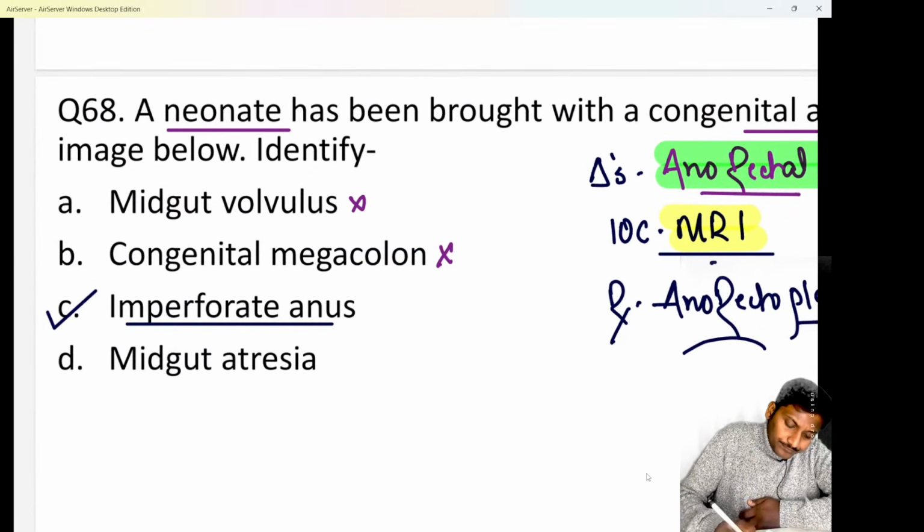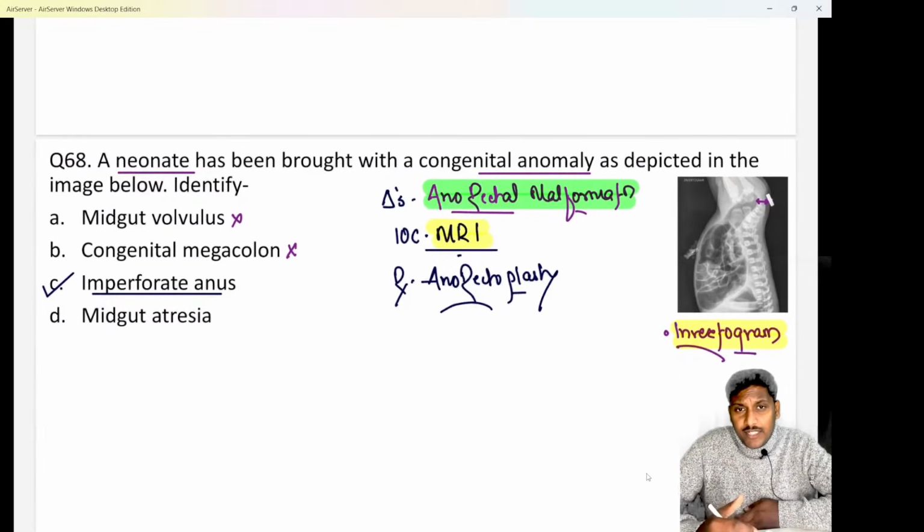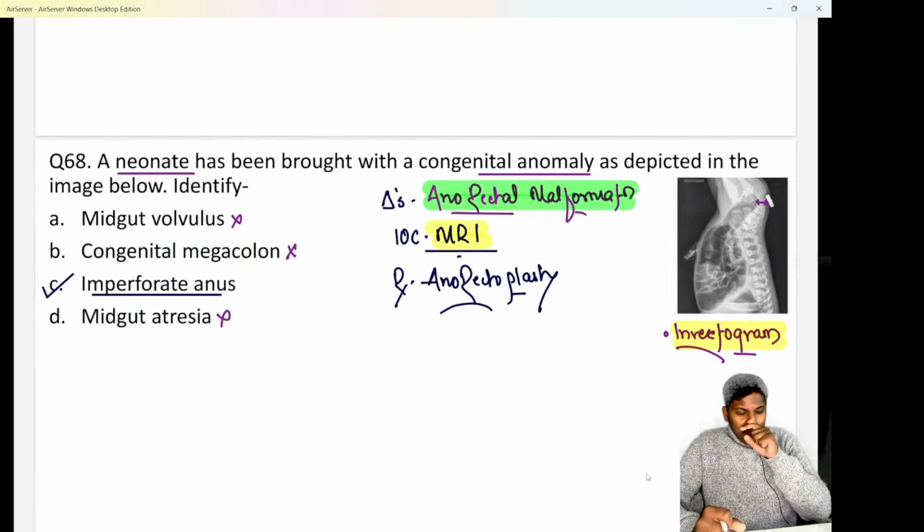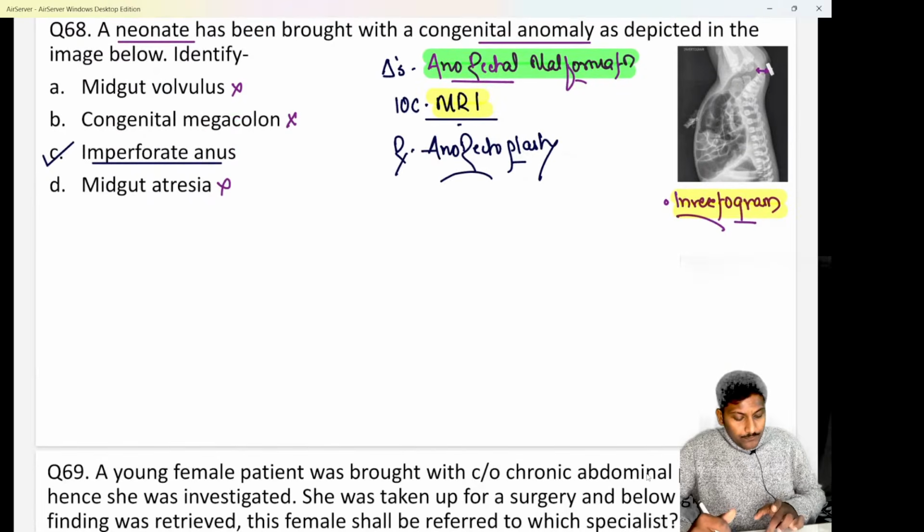midgut volvulus. Midgut volvulus will basically show me air fluid levels due to bowel obstruction. Okay, midgut atresia, again it will show me air fluid levels itself. So that is important.